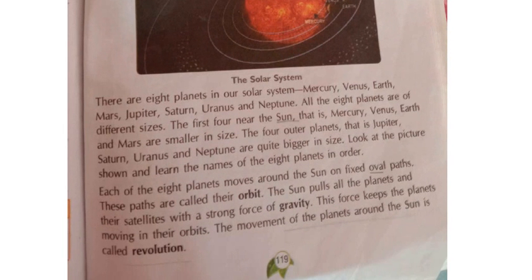Yes, there are 8 planets in our solar system: Mercury, Venus, Earth, Mars, Jupiter, Saturn, Uranus and Neptune. Okay, Nana? This is very much important. How many planets are there in our solar system, Nana? 8 planets. What are they? Mercury, Venus, Earth, Mars, Jupiter, Saturn, Uranus and Neptune. All the 8 planets are of different sizes. So all these 8 planets will not be of the same size. They will be of different sizes.